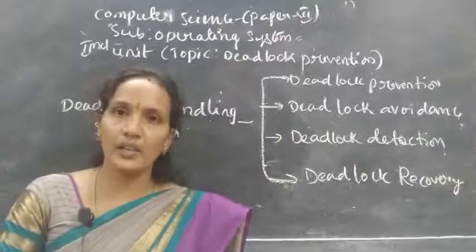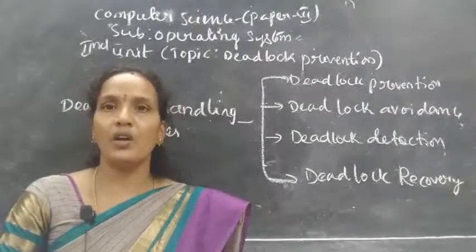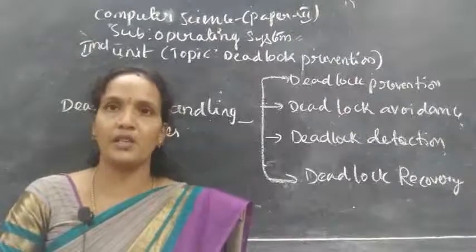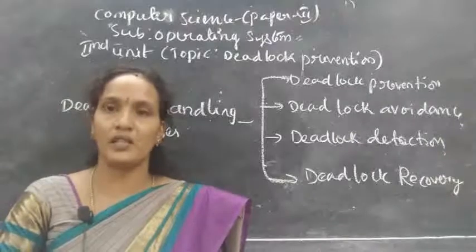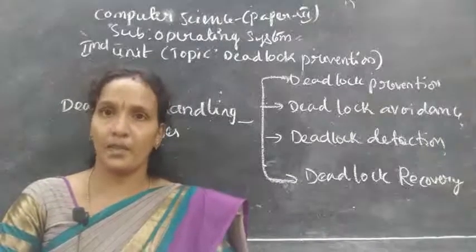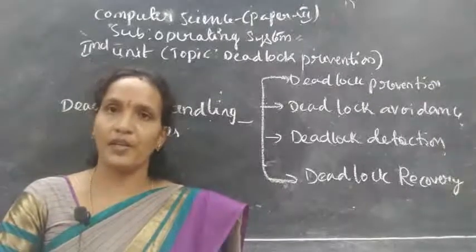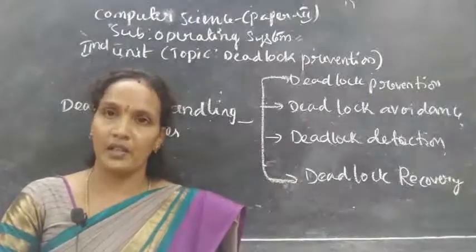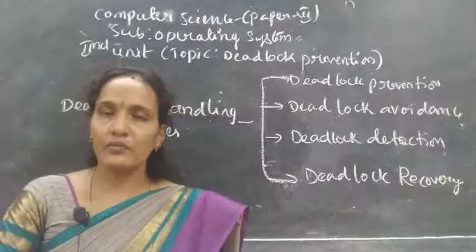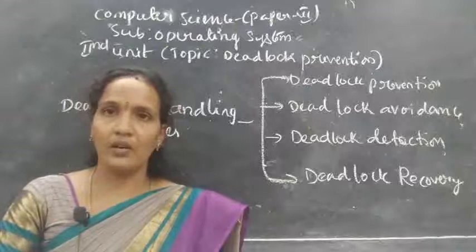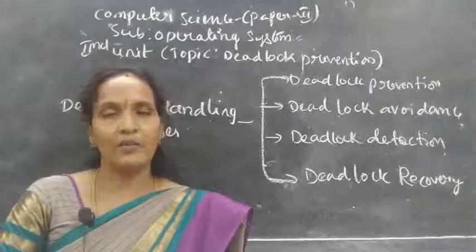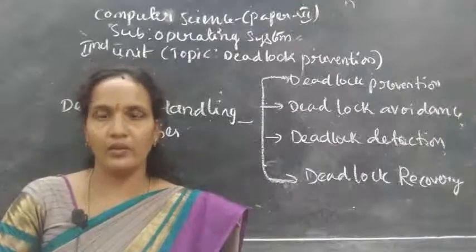Okay. The third one is non-preemptive. Non-preemptive means that if a resource is used by one process and another process requests the same resource, the current process is not relieved from the CPU. That is called non-preemptive. If non-preemption applies to any resource, that may lead to a deadlock. Okay, understood? And next, waiting time. For any process, if the waiting time is more, that may also lead to a deadlock.